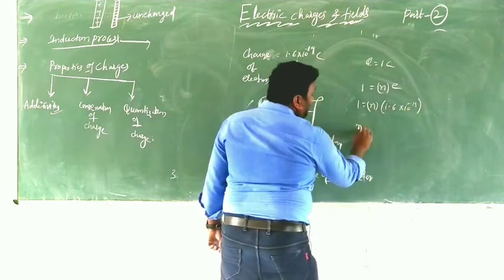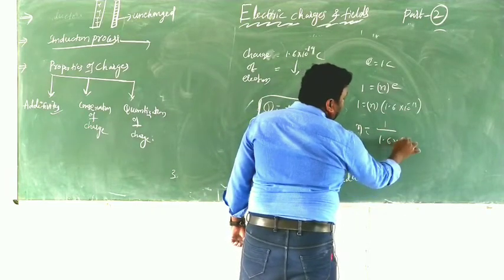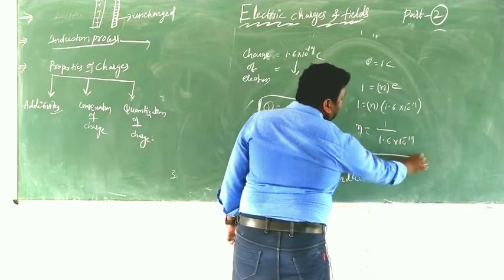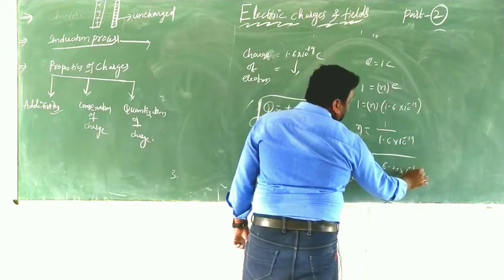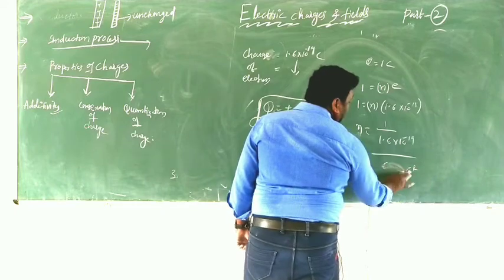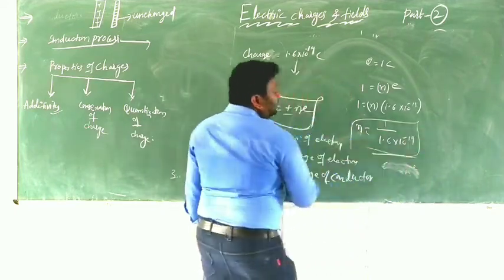From that, N is equal to 1 by 1.6 into 10 power of minus 19.